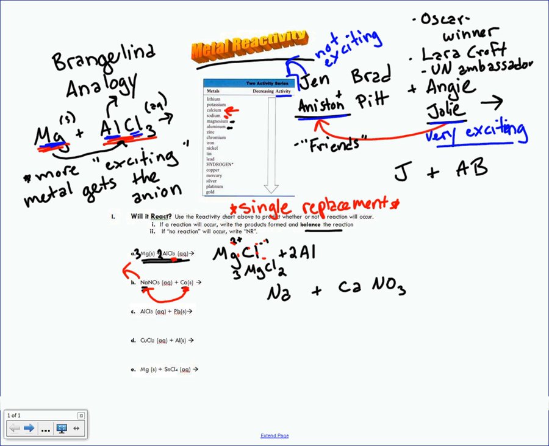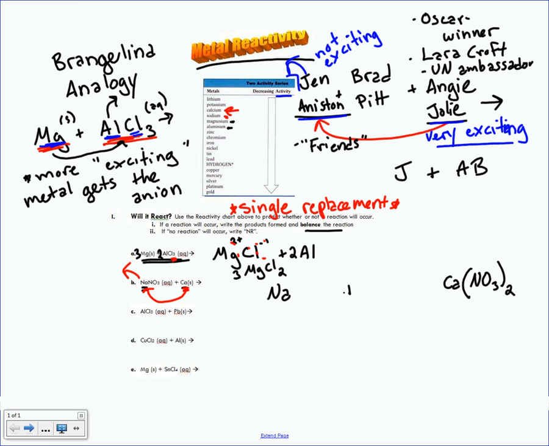The thing, though, is that we need to figure out what formula these are going to make when they come together. So if you look on your periodic table, calcium has a 2+. NO3, that's on your polyatomic ion chart, has a -1 charge. So this formula, written correctly, would be Ca(NO3)2. And then the sodium is still there as well. So we can erase this part.